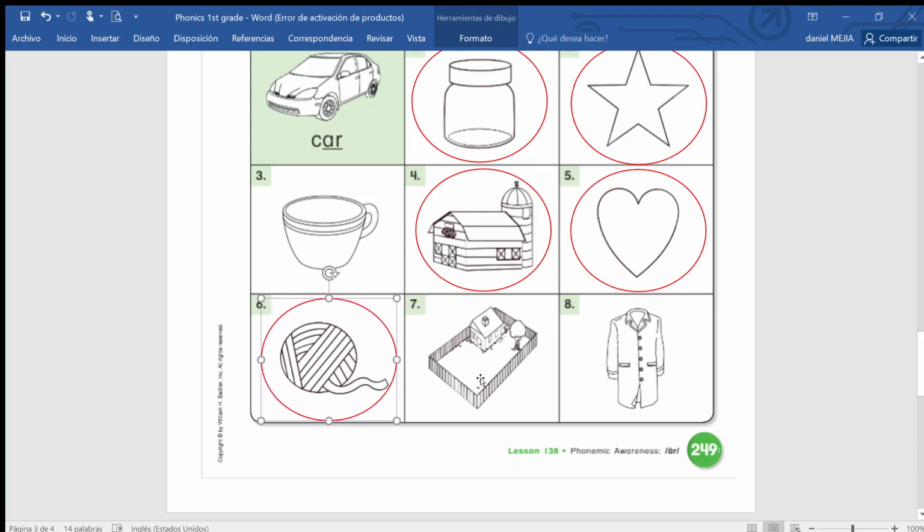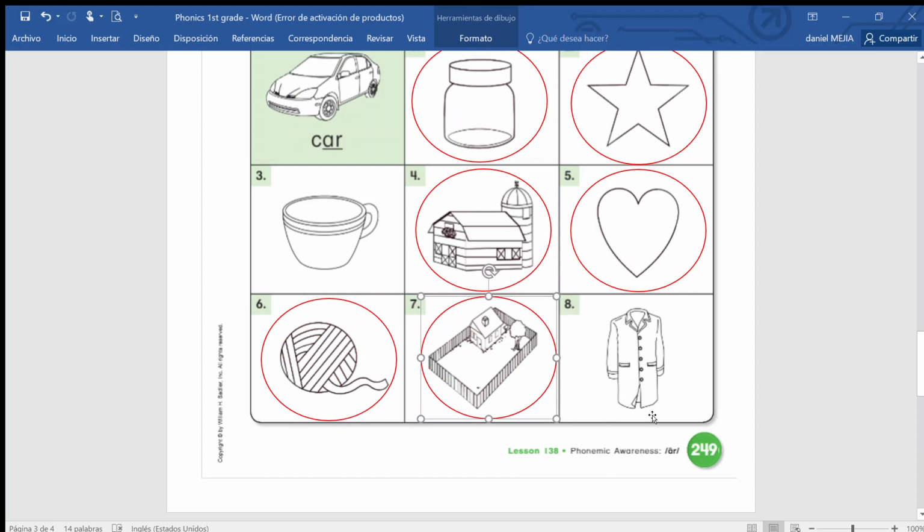Number 7. Okay, this is not the house, okay? It is yard. Yard. Does it have the AR sound? Yes, okay, so also color it. Color it. Remember, you have to color the pictures.